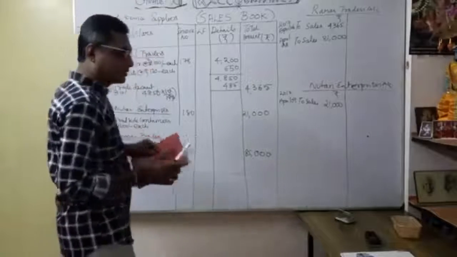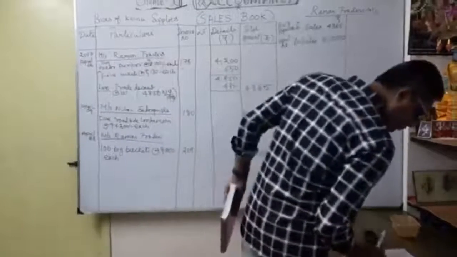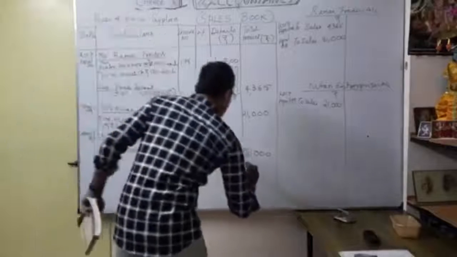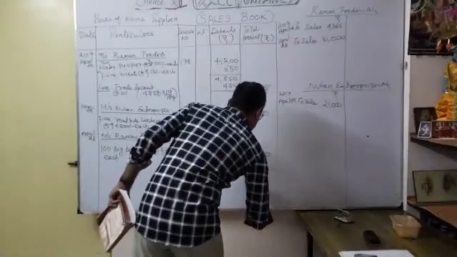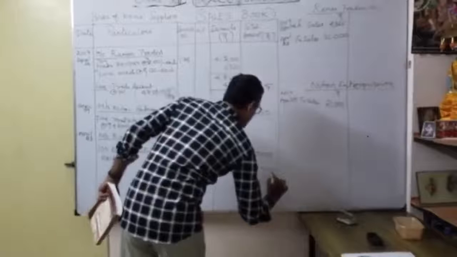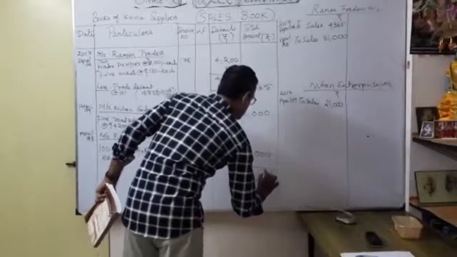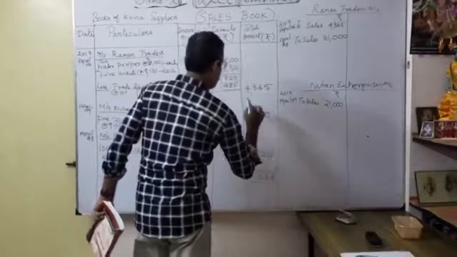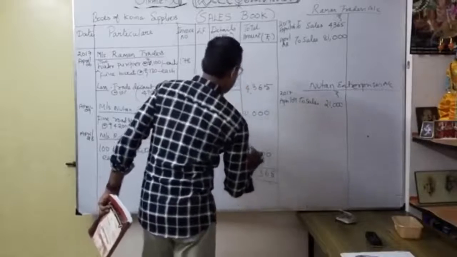Now let's see what the total is. So the total will come around 1,10,365. See here. Sales book total now. So 5, 6, 3, 5 plus 1, 6, 10, 1, 9, 11.